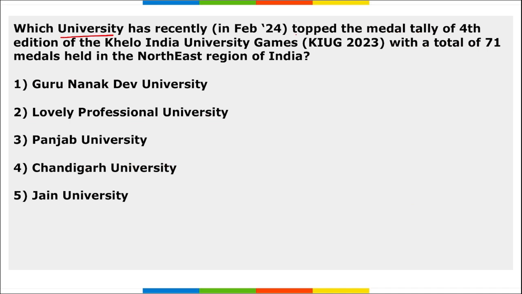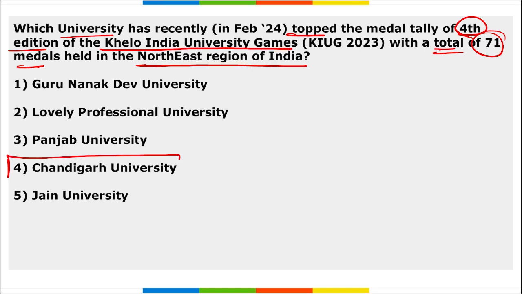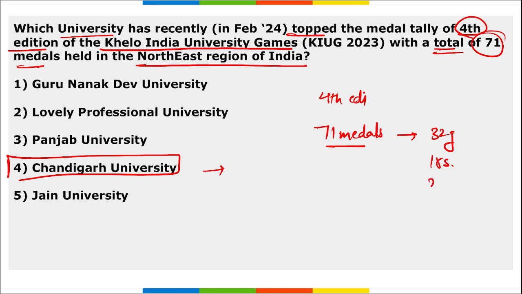Next, which university has recently topped the medal tally of 4th edition of Khelo India University Games with a total of 71 medals held in the northeastern region of India? So it is Chandigarh University. Right, Chandigarh University has topped the 4th edition of Khelo India University Games in the northeastern region, and topped the medal tally with a total of 71 medals. Out of these 71 medals, 32 were gold, 18 were silver, and 21 were bronze. Right?